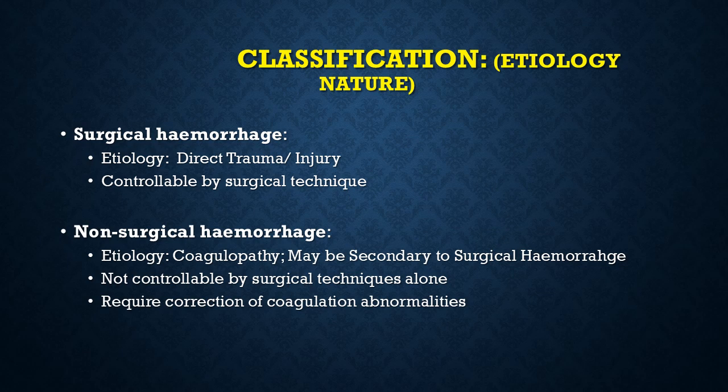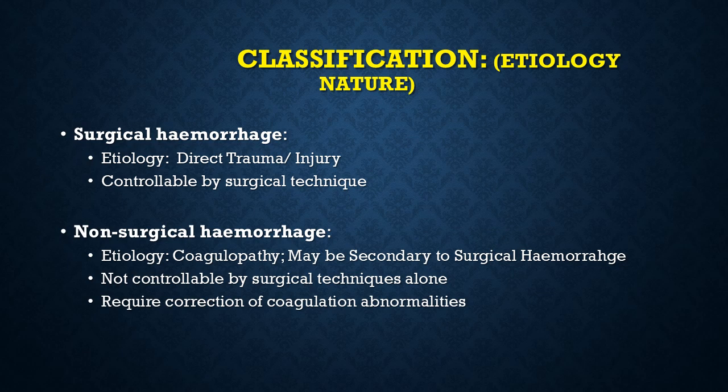Non-surgical hemorrhage, the cause is a coagulation disorder. This coagulation disorder may be a primary disorder which the patient had previously, like hemophilia or Christmas disease, any factor 9 deficiency.